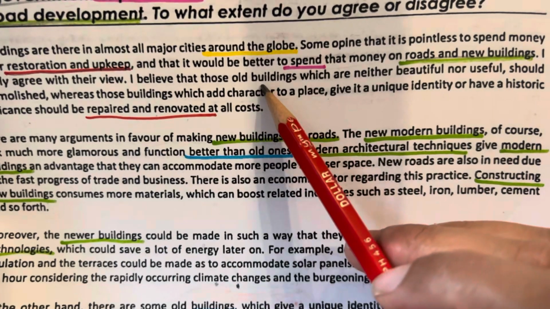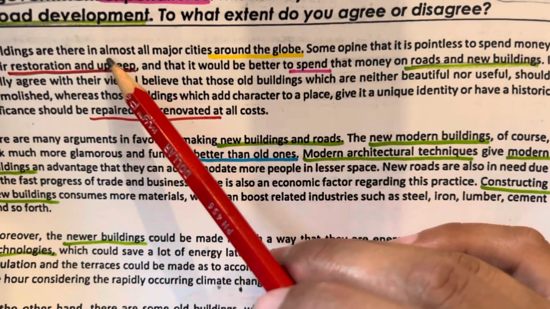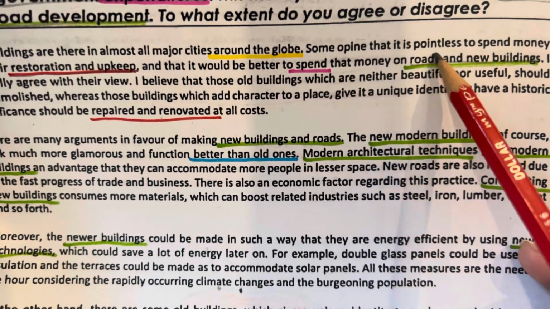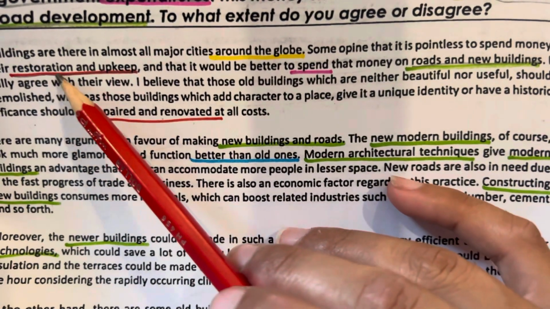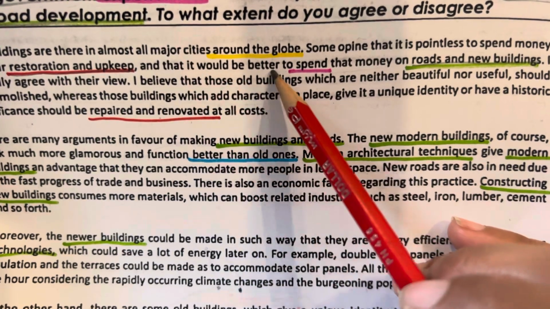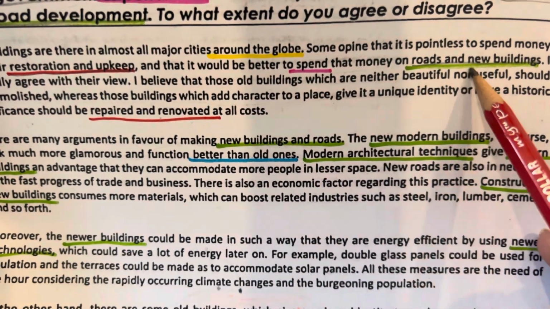Now look at the introduction. Old buildings are there in almost all major cities around the globe. Some opine that it is pointless to spend money on the restoration and upkeep, and that it would be better to spend that money on roads and new buildings.